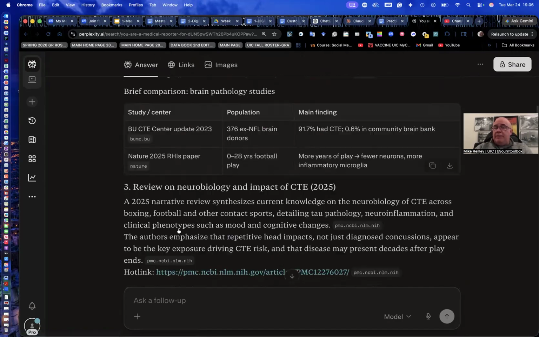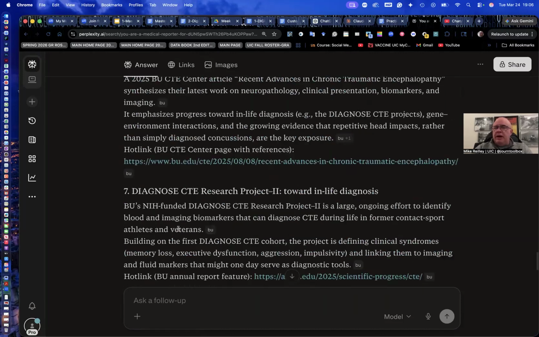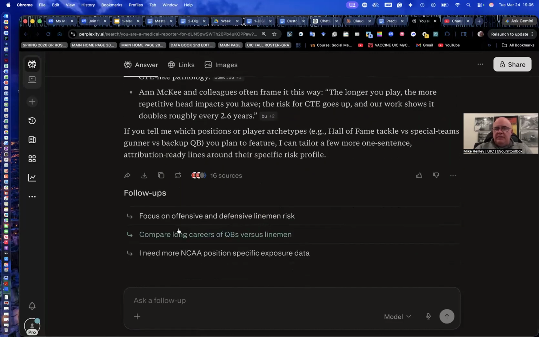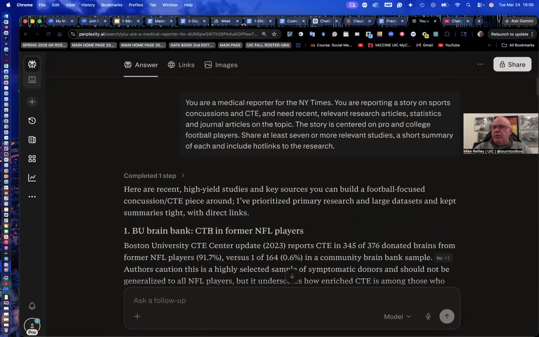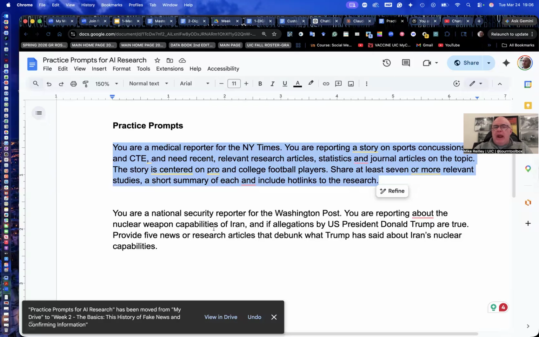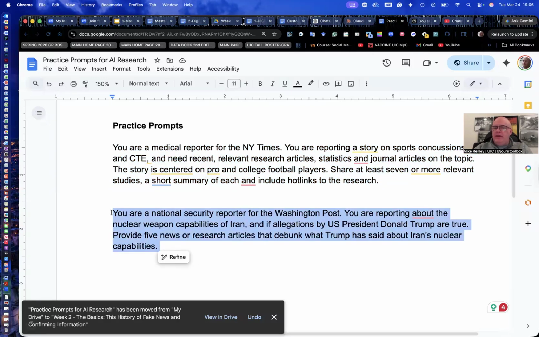And it depends on the topic. Sometimes you can go deeper. I kept it to about 15 links total, but I can keep pulling. Focus on offensive and defensive alignment. It starts suggesting these ideas. It's almost like suggesting story ideas to you as a journalist. Just kind of interesting. So this would be more if you're reporting a story, but I wanted to show you both ways. One, how you can use it in a very practical way to fact check a claim by someone by pulling research. And this is how fact checkers do it. They pull this information on the fly and write these little summaries, fact checking something that Trump or another world leader has said, something from a speech or something like that.